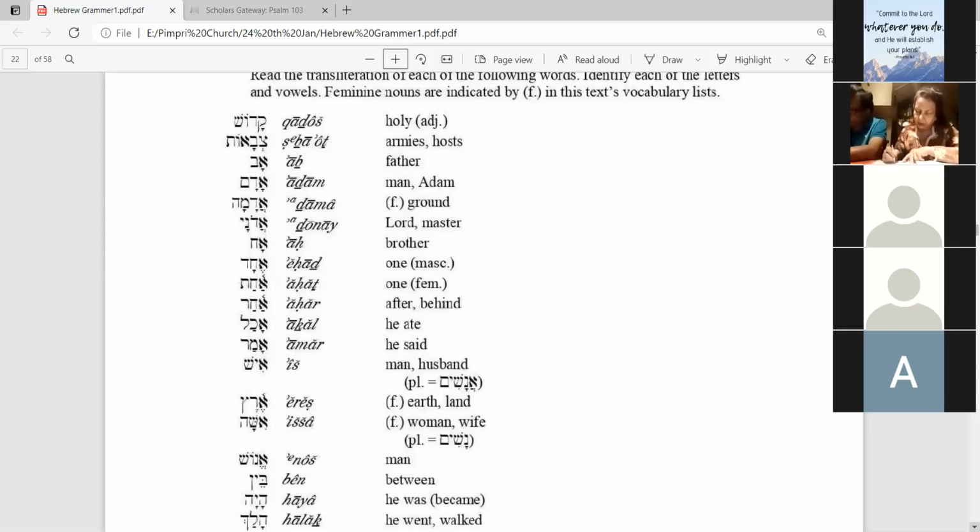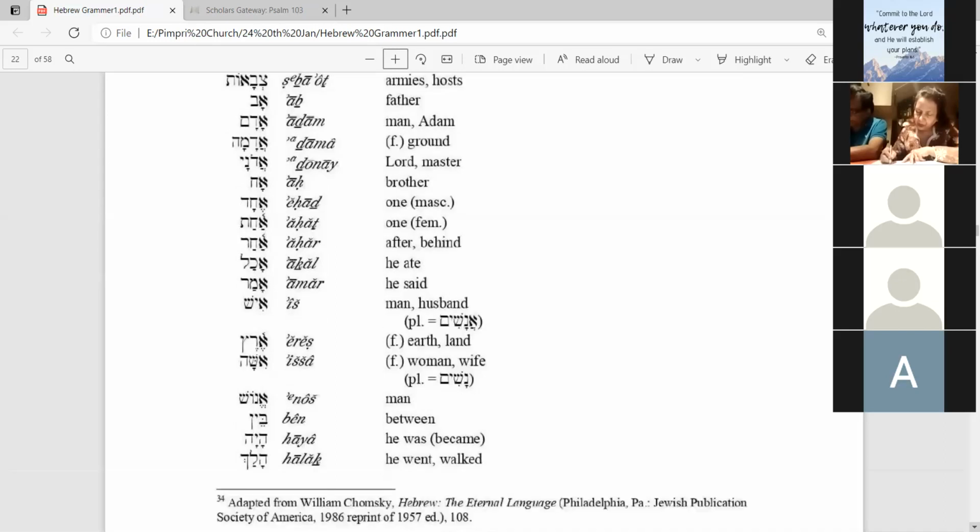Then Eretz. Eretz is feminine, that is earth or land. Then Isha. Isha means woman or wife. And the plural form is Nashim. Nashim means women, W-O-M-E-N. It is the plural form of Isha. Then Enosh. Enosh also means man.